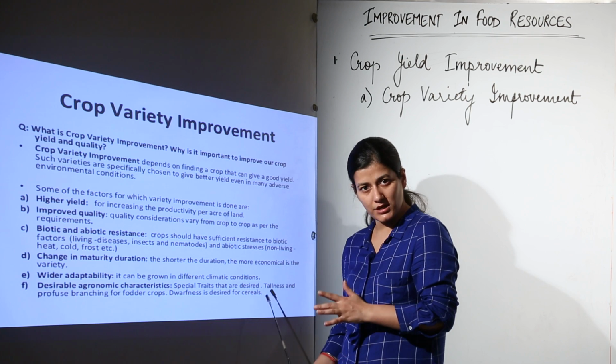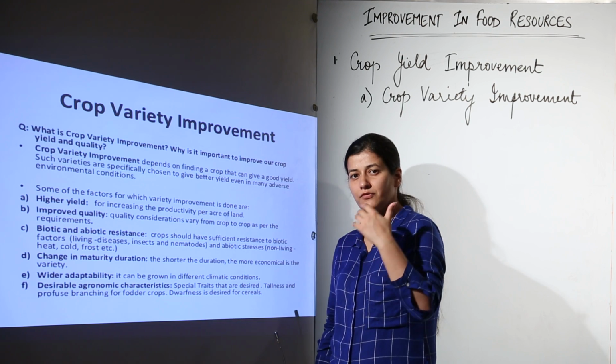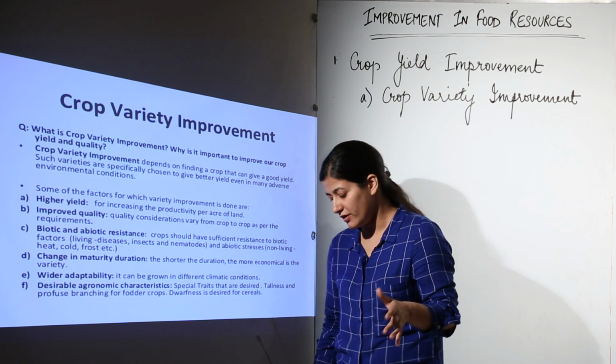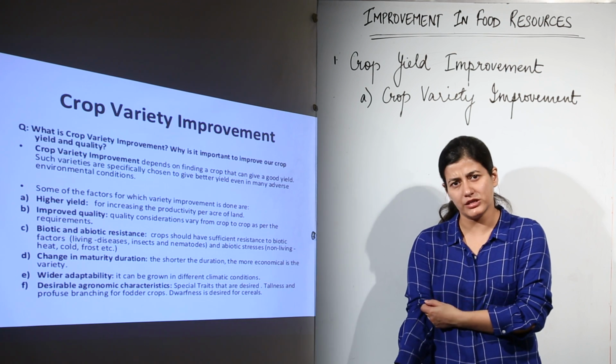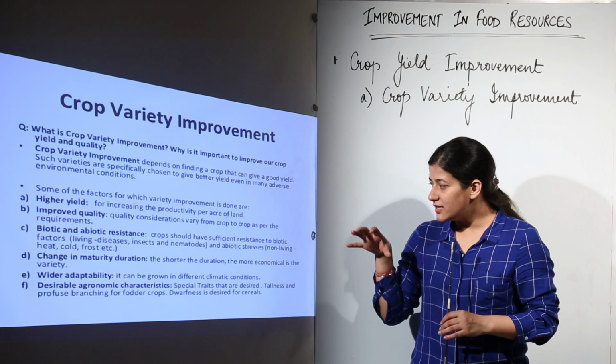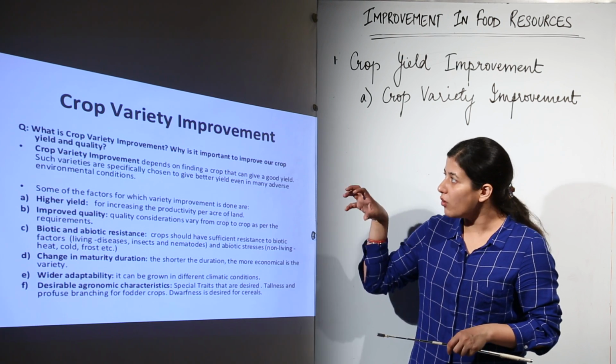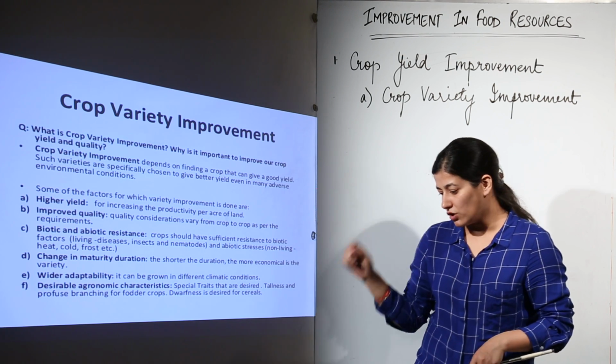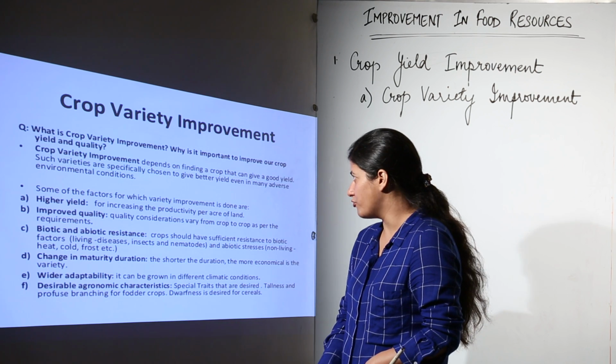Dwarfness is desired for cereals. In the case of cereals, you won't have very tall plants. If you have ever happened to see a paddy field or a wheat field, you would see that they are short. Dwarf plants are preferred. So desirable agronomic characters can also be put in the condition of crop variety improvement.